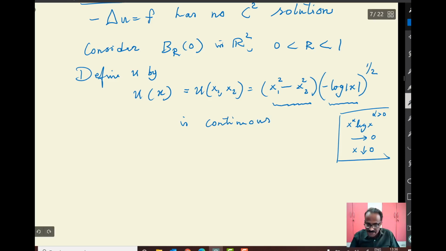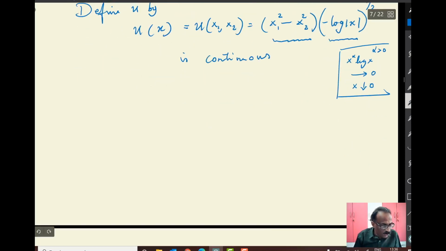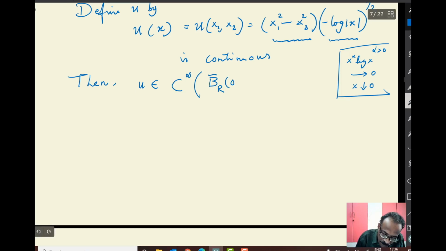So do these verifications. I'm not going to do all the verifications here. Okay, and then you compute. So the singularity is there. Otherwise, these are all very nice functions. Then you compute this one. U is continuous everywhere, but you don't have much differentiability. But you have C infinity inside the ball B_r, you can go up to any boundary. So the singularity is only at the origin.